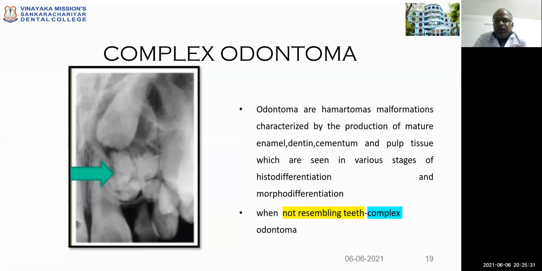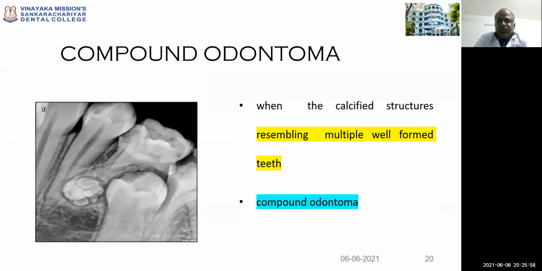Odontomas are hamartomatous malformations characterized by the production of mature enamel, dentin, cementum, and pulp tissue, which are seen in various stages of histodifferentiation and morphodifferentiation. When the calcified structures do not resemble teeth-like structures, it is referred to as complex odontoma. A compound odontoma is one in which the calcified structures resemble multiple well-formed teeth-like structures.